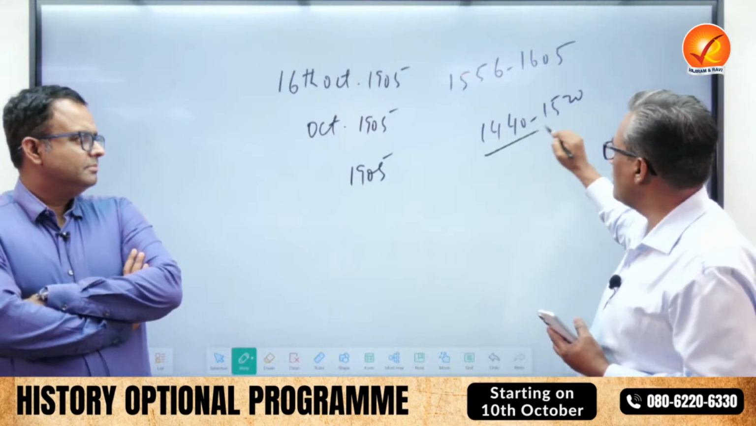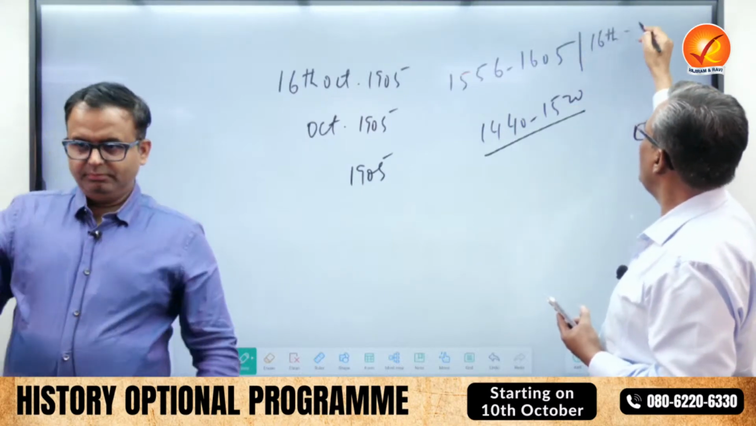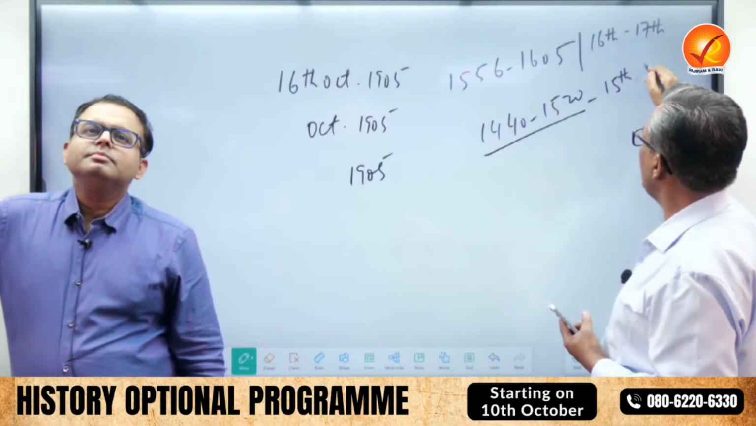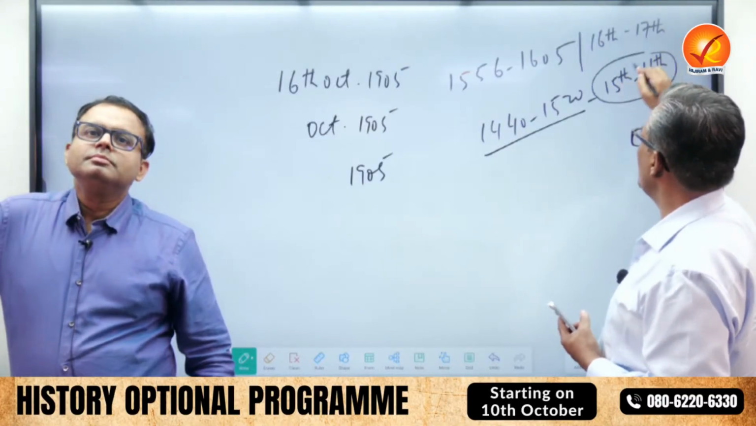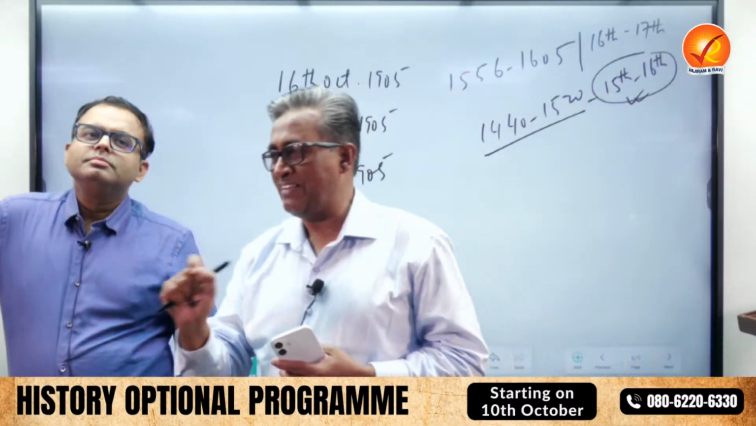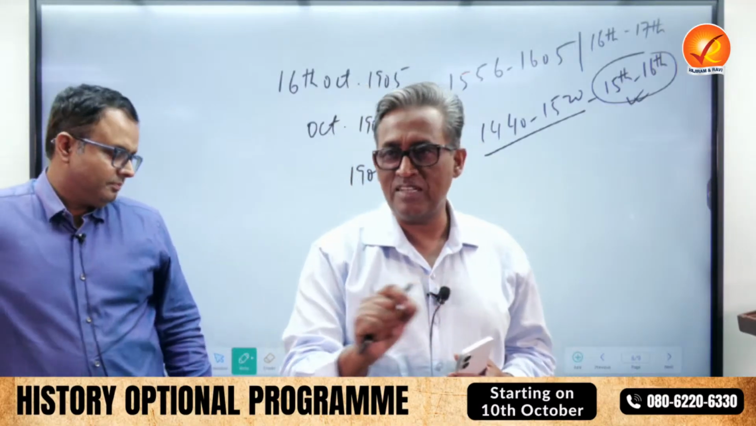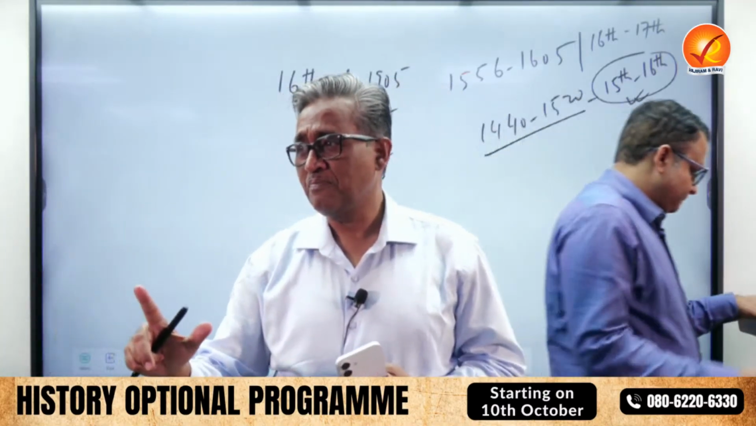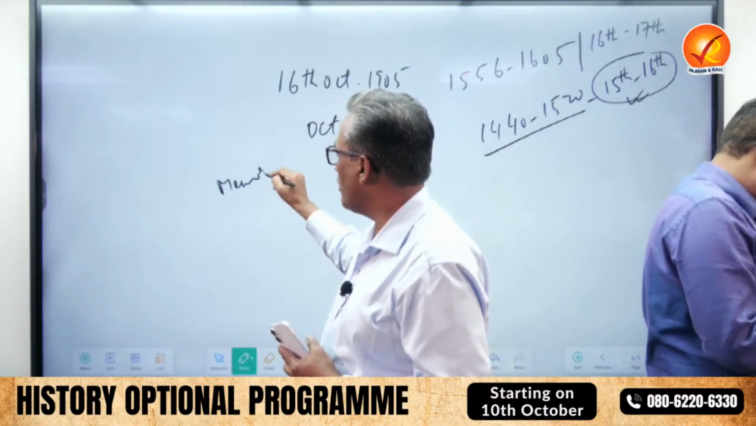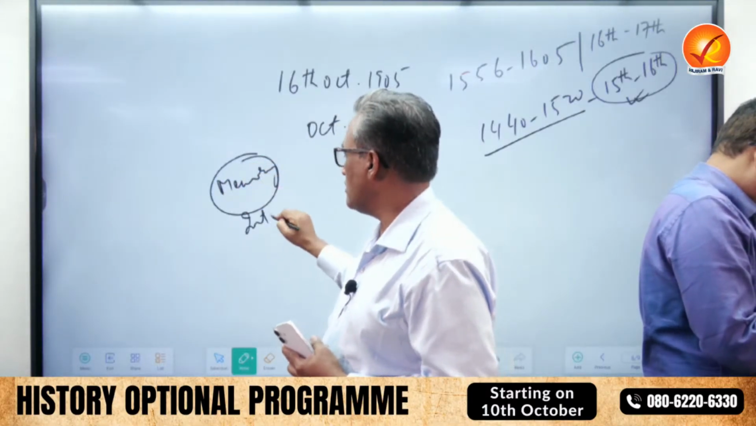You may forget this, but you know that Akbar is 16th and early 17th century. This is 15th and 16th century. So when you write in your answer, Kabir belonged to 15th, 16th century. Buddha belonged to 6th, 5th century BC. More than enough. UPSC is never going to test your memory. I told you, they are going to test your intelligence.